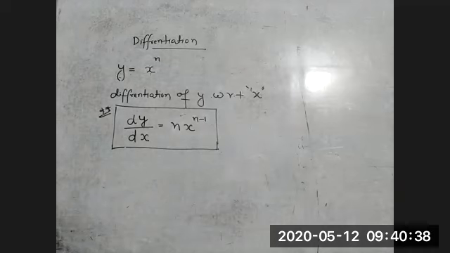But in maths, the differentiation chapter is a very big chapter. It will take more than 1 or 2 months to complete differentiation. So I'm not going to discuss everything in differentiation, because we have to finish in 1 or 2 days. Whatever basic differentiation we require in physics, only those things we'll study. Otherwise, it will take 2 months to complete only differentiation. But that is not of use in physics.